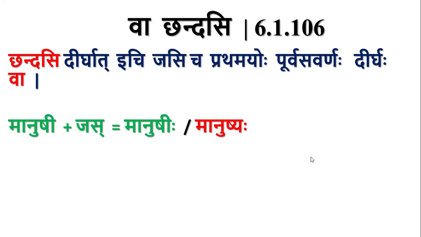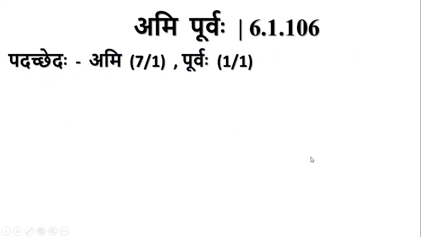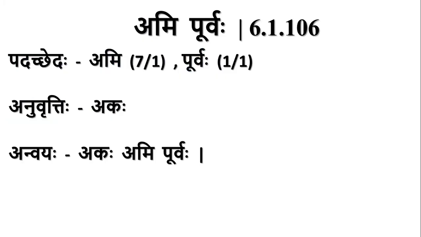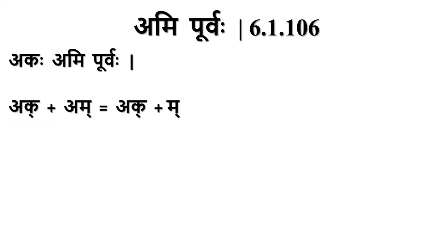And the last sutra, Ami Purvaha. Ami is in Saptami Ekavachana. Purvaha is the Pratama Ekavachana. Anuvritti of Akaha comes from Akasavarne Dirgaha. So the Anvaya of the sutra is Akaha Ami Purvaha. It means if a letter is followed by Am Pratyaya, this is Dvitiya Vibhakti Ekavachana Su Pratyaya.